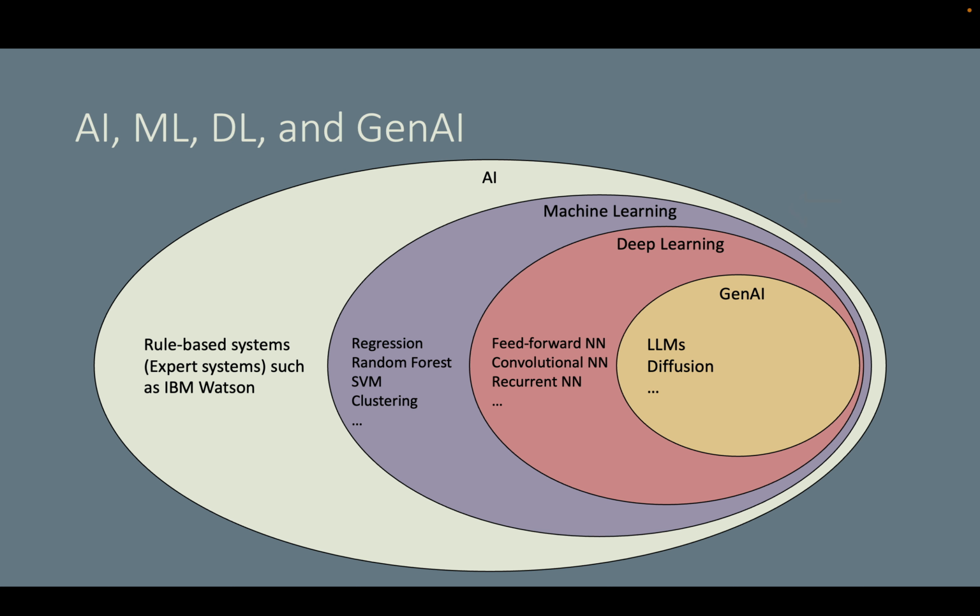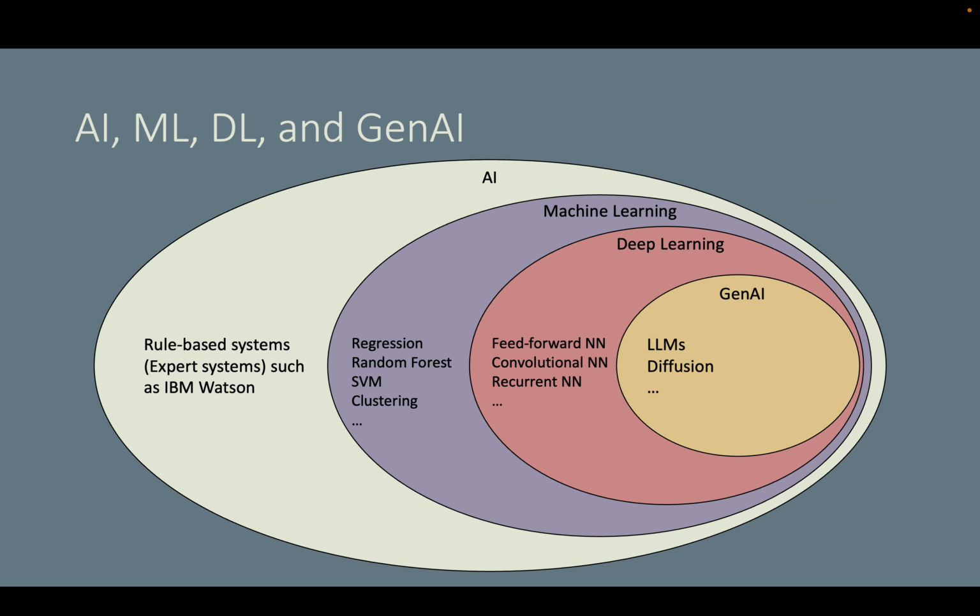AI, machine learning, deep learning, Gen AI, LLMs, it's easy to feel overwhelmed by the jargon. Let's break it down. As you can see in this Venn diagram, AI is the broadest concept. It refers to the development of systems that perceive the world around them, generate plans, and then make decisions to achieve their goals. Systems that perform tasks such as problem solving, decision making, language comprehension, and pattern recognition can all be considered forms of AI. So it's very broad. How to achieve AI?